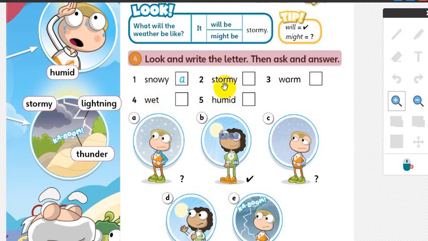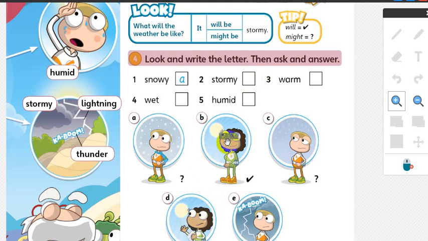Stormy, I think all of you know about this word. Which one? Yeah, that's correct. Picture E. Here you can see thunder, lightning. So this is about stormy. Or we have two confusing pictures here. You'd better focus, pay attention.